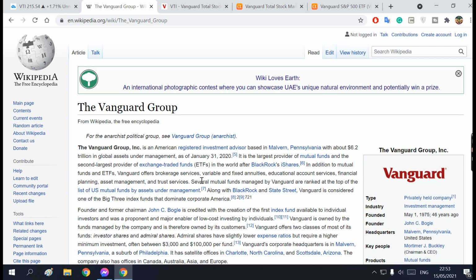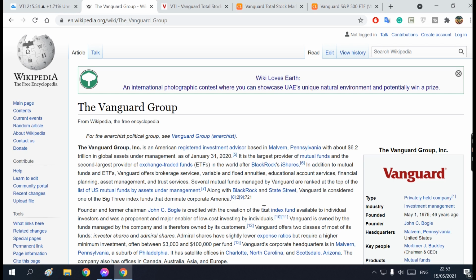In addition to mutual funds and ETFs, Vanguard offers brokerage services, variable and fixed annuities, educational account services, financial planning, asset management, trust services, and all of this good stuff that can make you a lot of money. Several mutual funds managed by Vanguard rank at the top of the list of US mutual funds by assets under management, along with BlackRock and State Street.